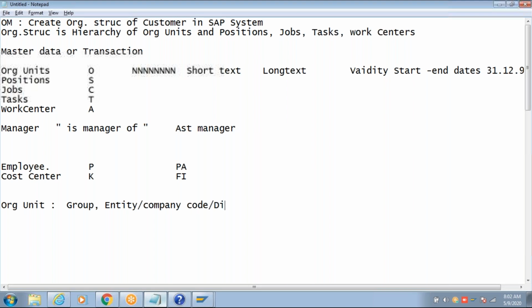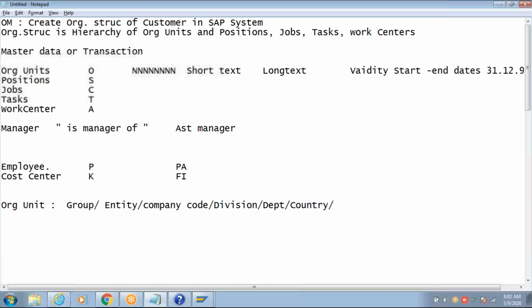Okay, it can be a division, it can be a department, it can be a country also. So all these are what? Org units only. Okay, P1 group, P1 motors. And division, I have not created divisions here. Okay, departments have been created.